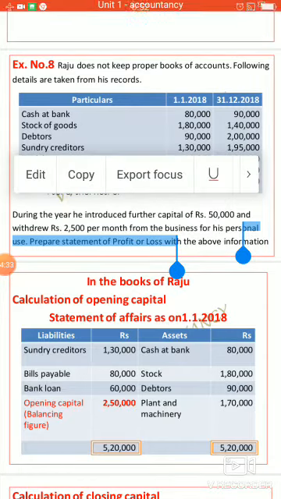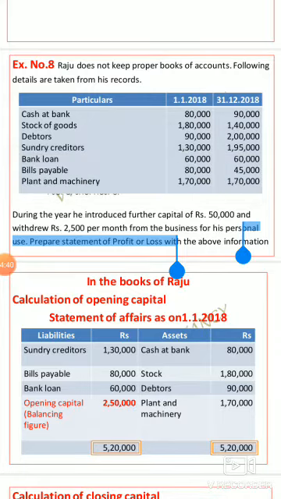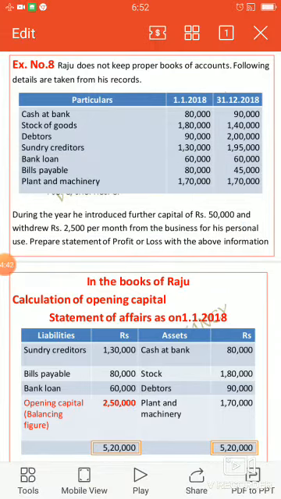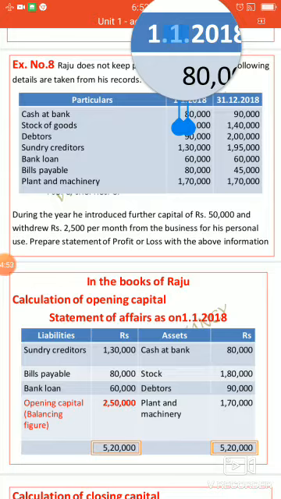By using this information, we are going to prepare the statement of profit or loss. In this sum, we are going to prepare three things. One is the statement of affairs for opening, using the opening balances.